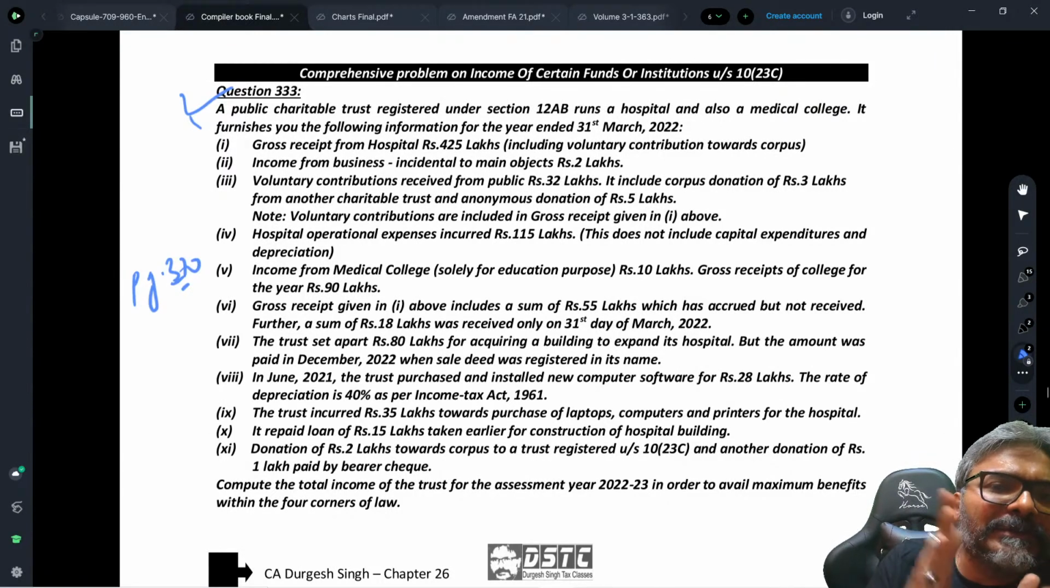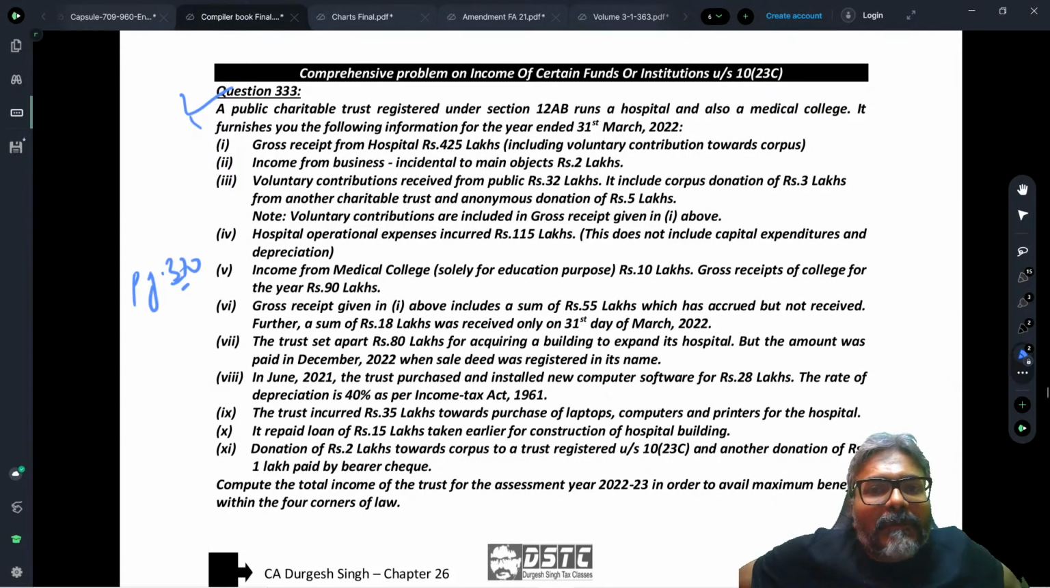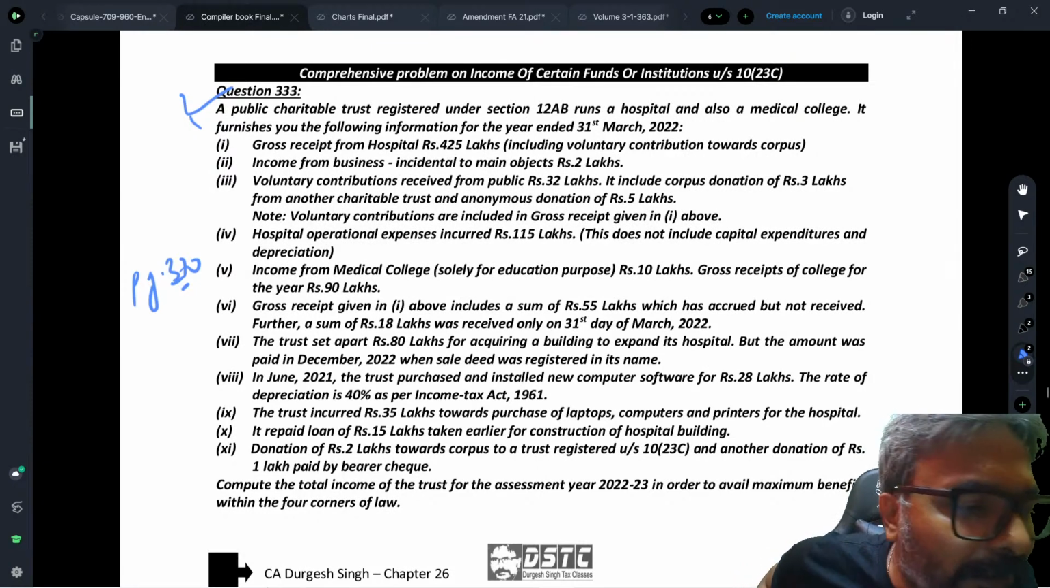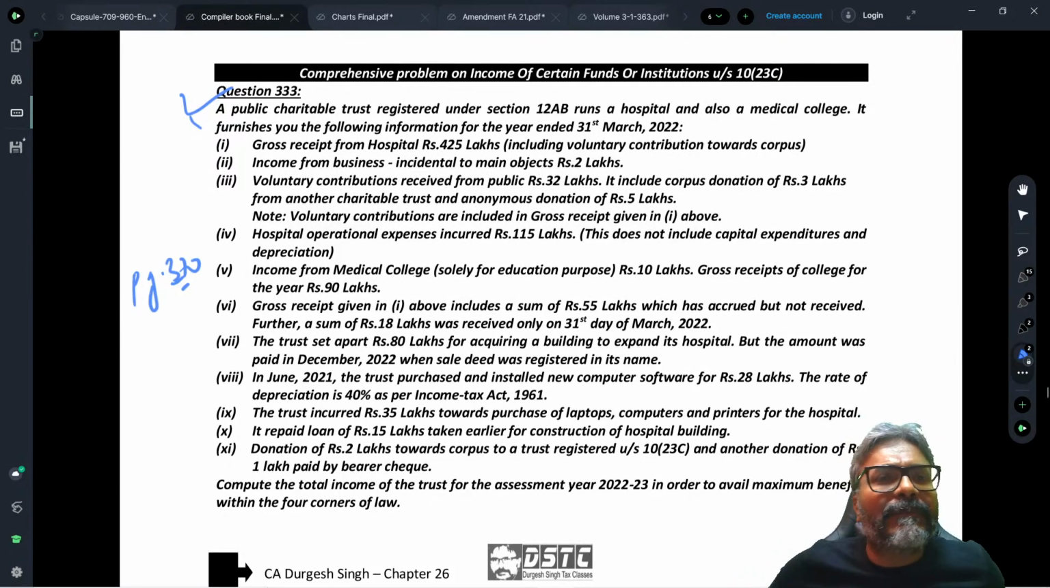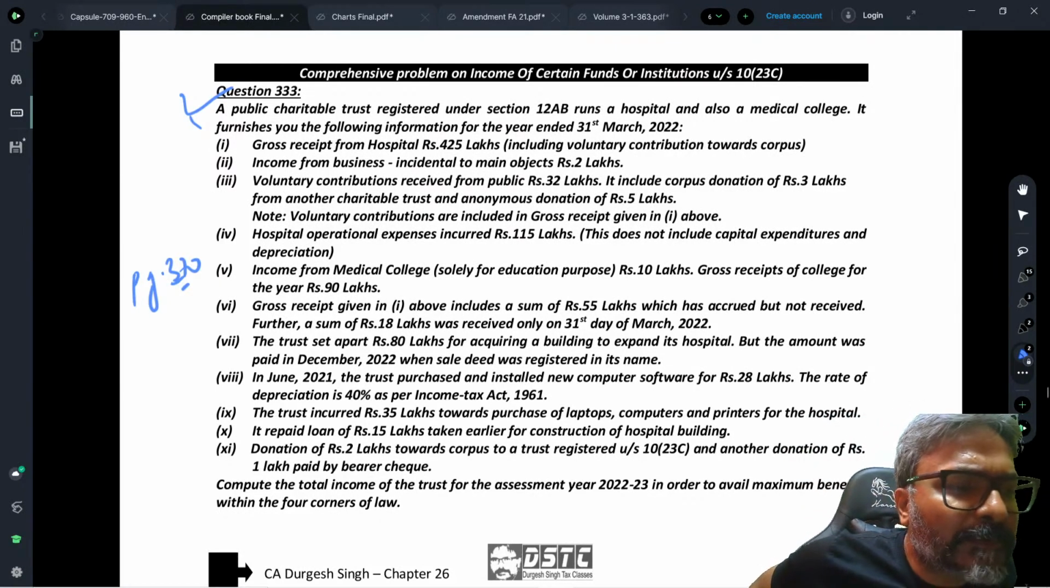Yeah, trust starts from page 363, but this is page 370. A public charitable trust registered under section 12AB runs a hospital and also a medical college, students. It furnishes you the following information for the year ended 31st March 2022. What is that particular information, students?